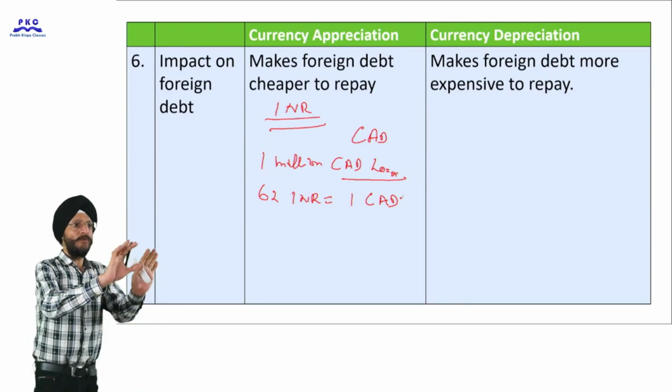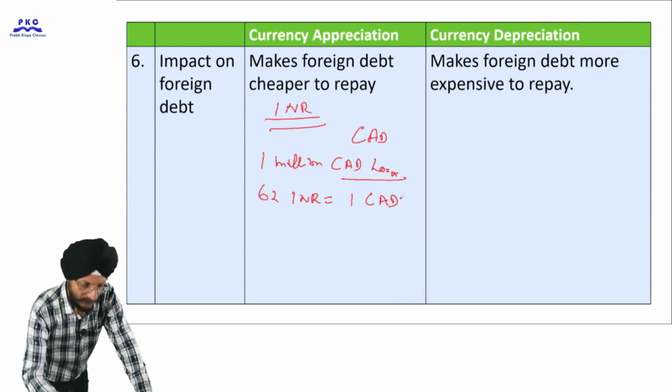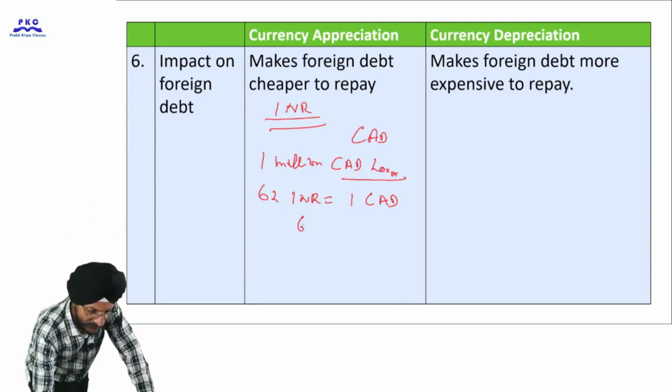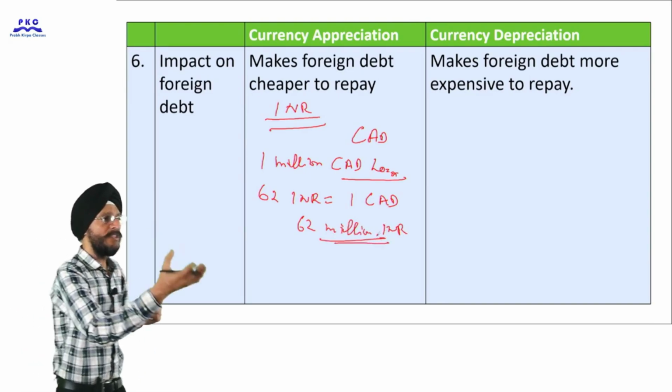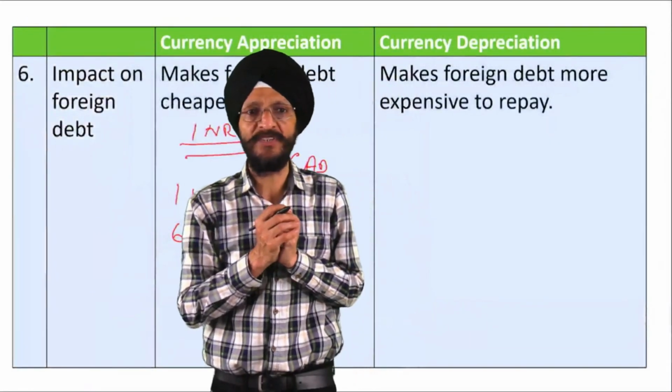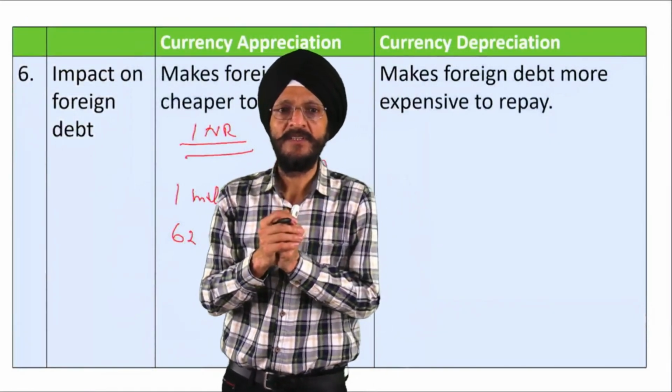So what is the loan amount at present which the Indian government has taken? It is 62 million Indian rupee. This is the loan amount. Suppose the value of Indian currency appreciates. What it means? Suppose